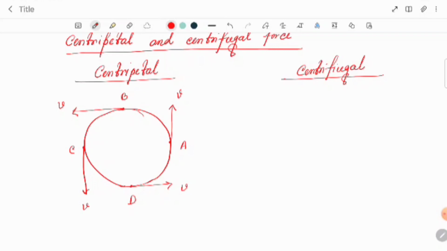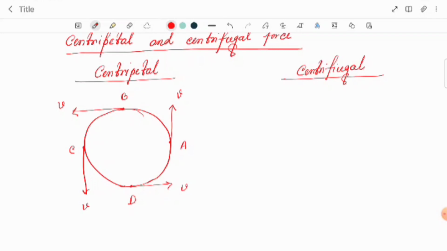So whenever a particle or a body moves in a circular path, it is always changing its direction of motion at each point of its path. I'm just showing the 4 points over here; at other points also it will change its direction of motion.